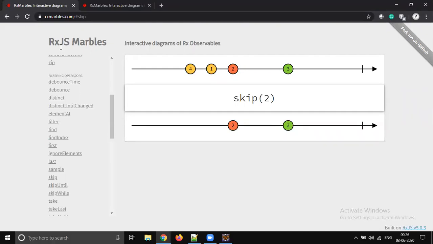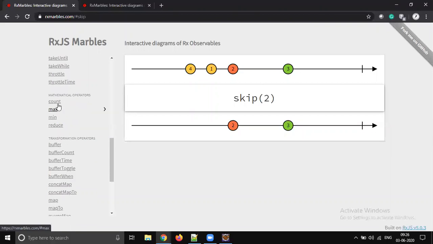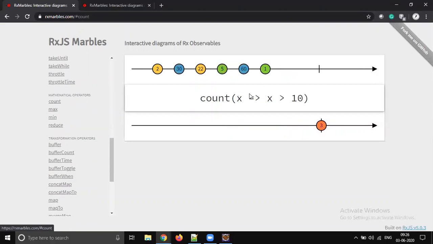Instead of writing code and learning, you just visualize and picturize the things and get it, right? There are so many operators out there. For example, go to count, right? It will give you the count based on some condition. So the value which is greater than 10, we have 1 2 3 4 5 6, but there is a condition.